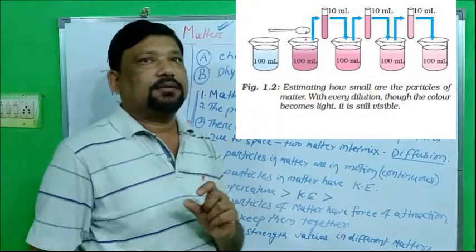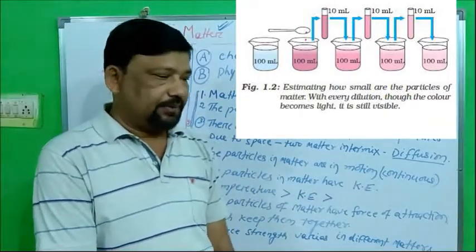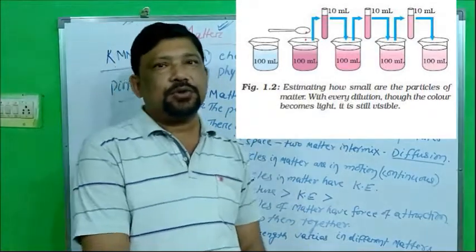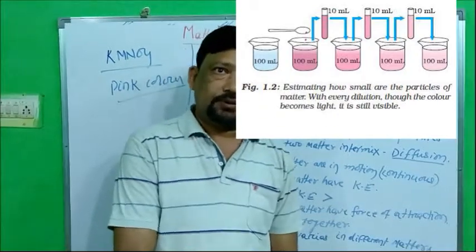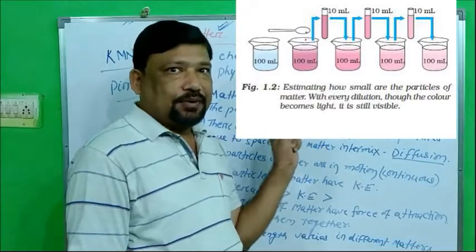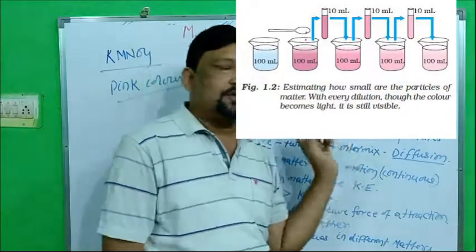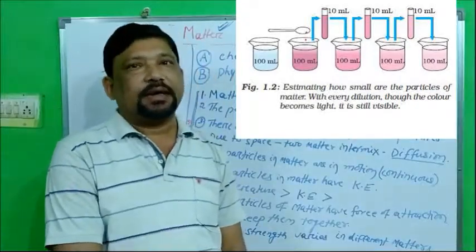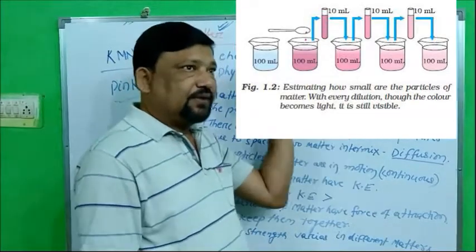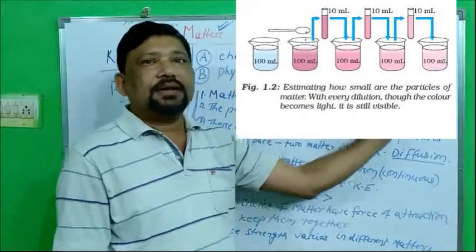Now take 10 ml from that beaker and transfer it to the next 90 ml of water. You will see that the second beaker will also change its color to pink. Then take 10 ml of that solution from the second beaker and put it in the third one and repeat the experiment. You will see the last beaker water also gets colored with pink. But what you will see, there is a gradation of color. The first one is darker and the last one is lighter.